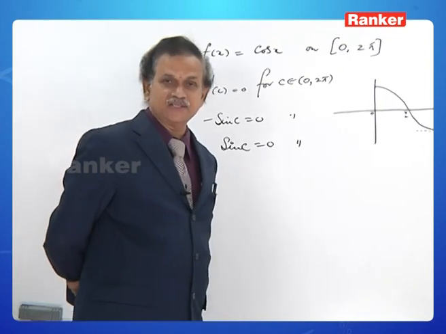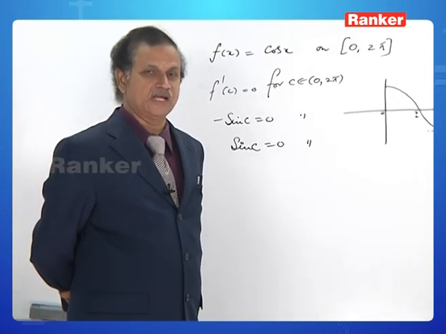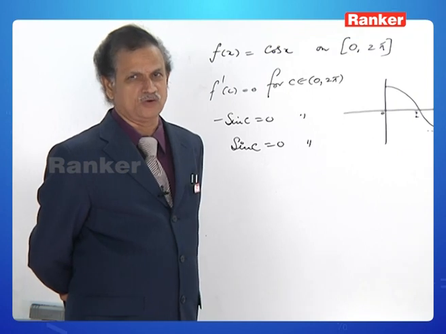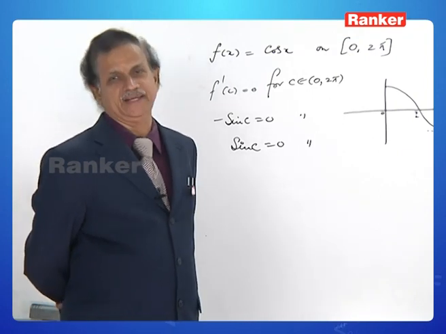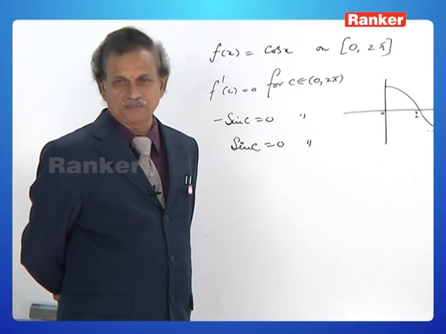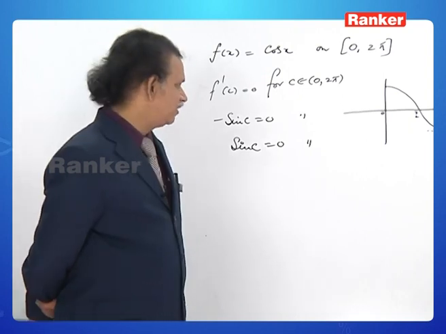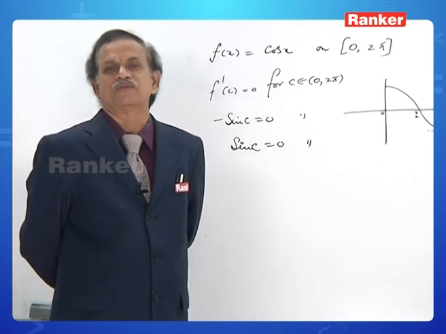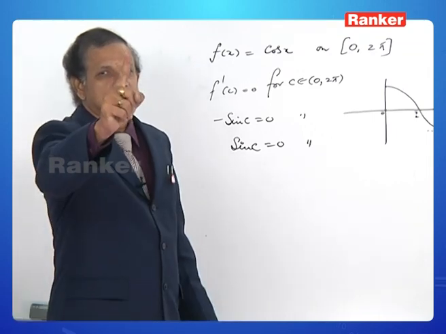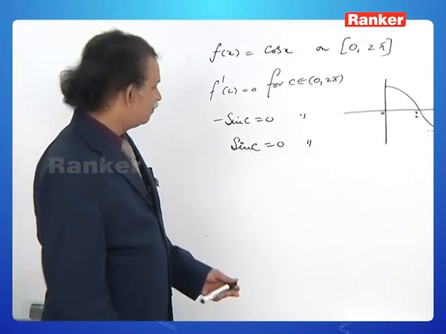Well, my dear friends, when can you say that sin x is equal to 0? Sin x becomes 0 when x is n pi. That is 0 pi, 1 pi, 2 pi, 3 pi, 4 pi and so on. But you see, we must have the answer between 0 and 2 pi, and it is only 1 pi. What is that? Pi.